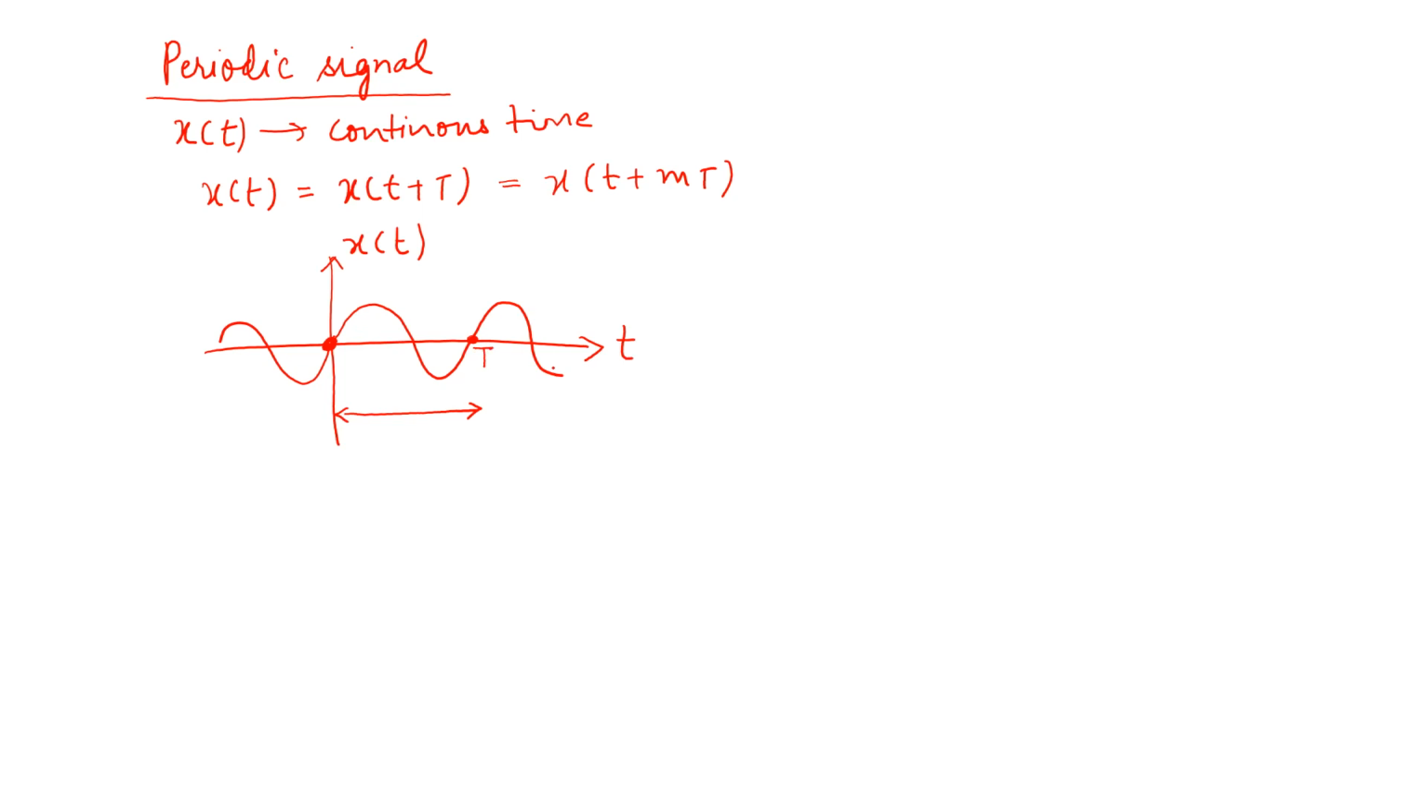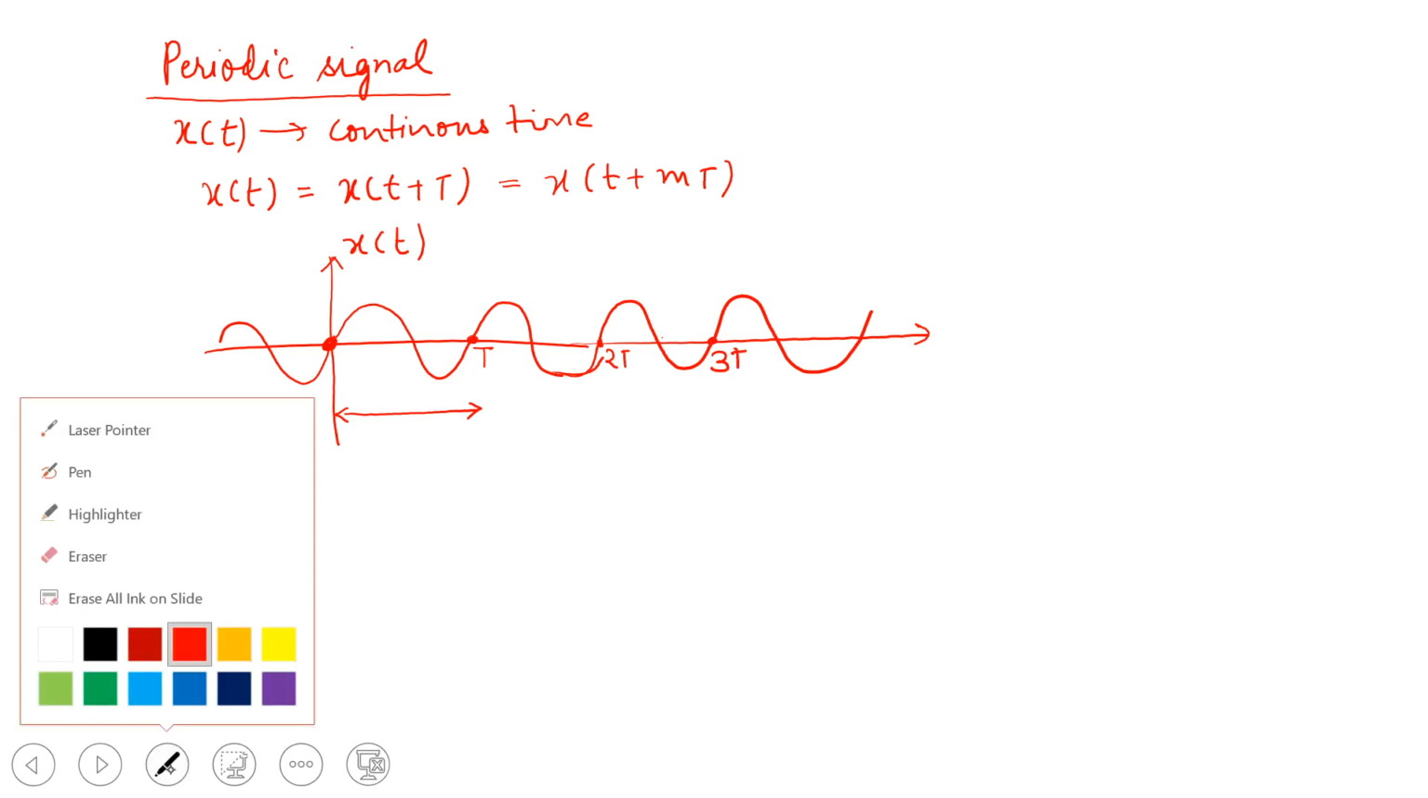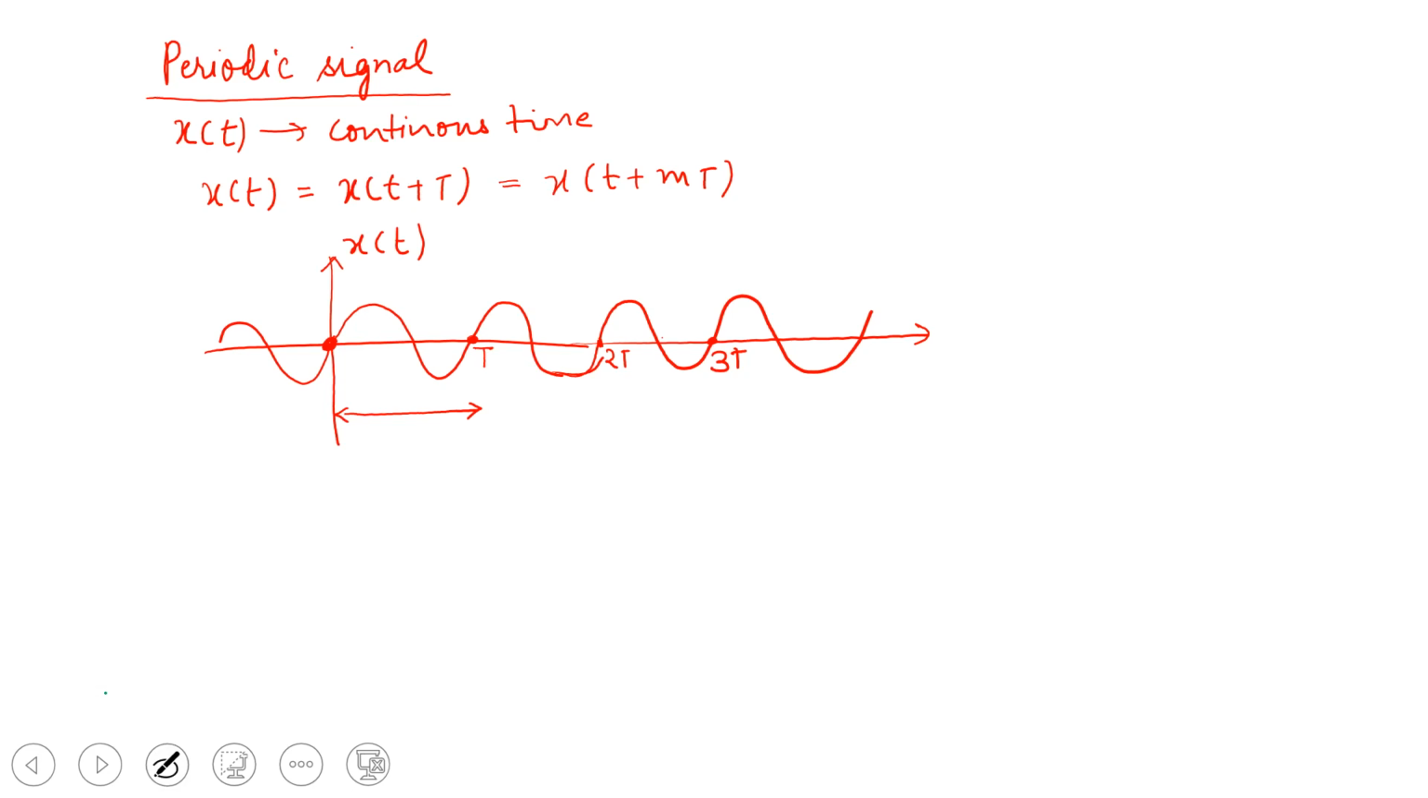The signal repeats again. So, if I want to draw some more cycles, I can draw it like this. It can repeat itself continuously like this. If this is T, the second cycle completes here, so this is 2T, similarly this is 3T, and so on. So, the signal which repeats itself after a particular instant of time is called periodic signal.